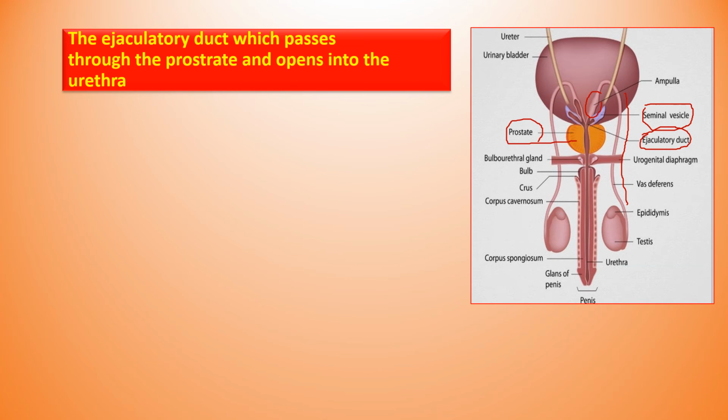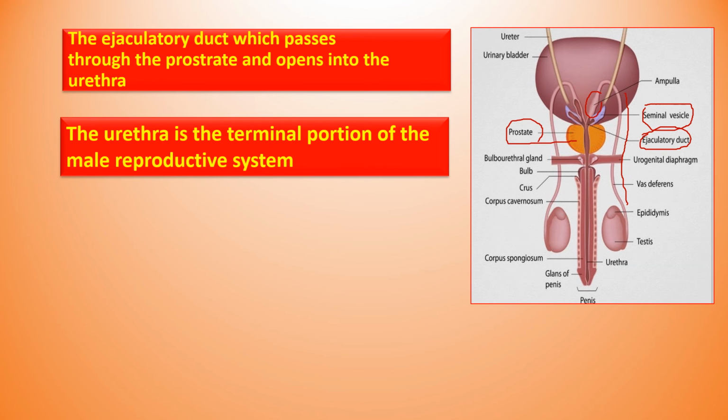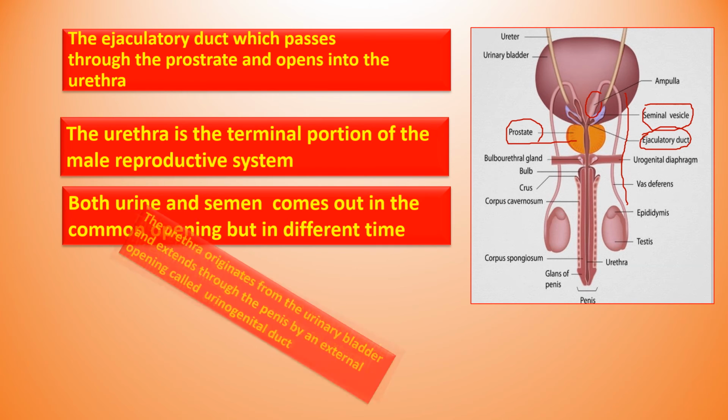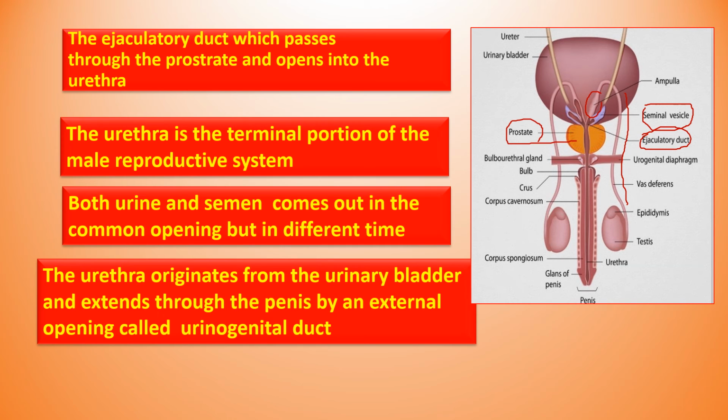Then the prostate gland opens into the urethra. The urethra is the terminal portion of the male reproductive system. So what happens in the male reproductive system? Semen as well as urine both come out through a common opening but at different times. The urethra tube originates from the urinary bladder.